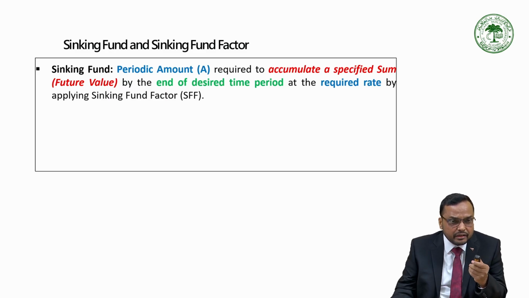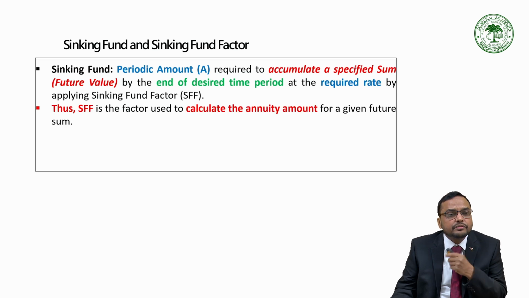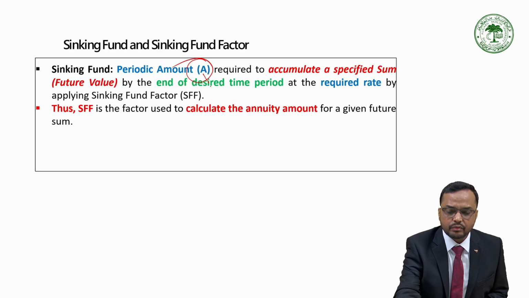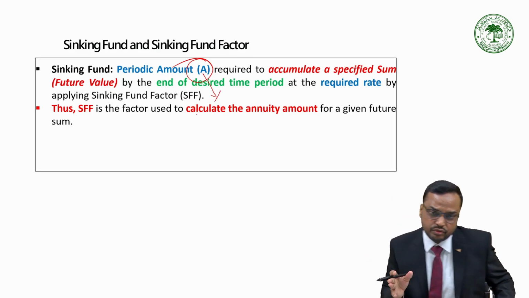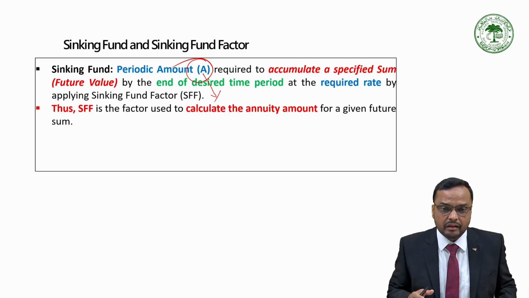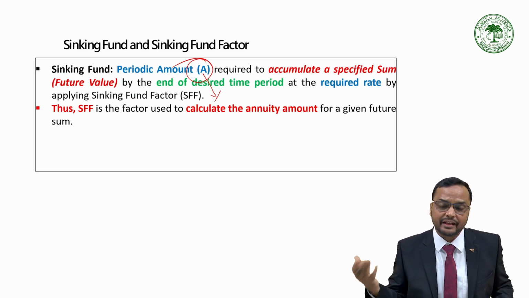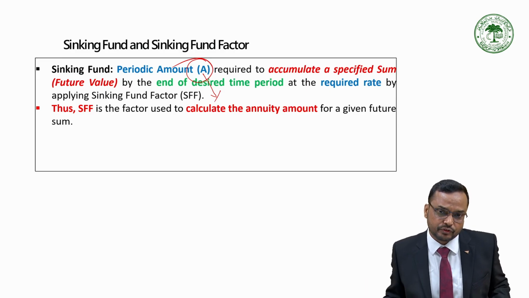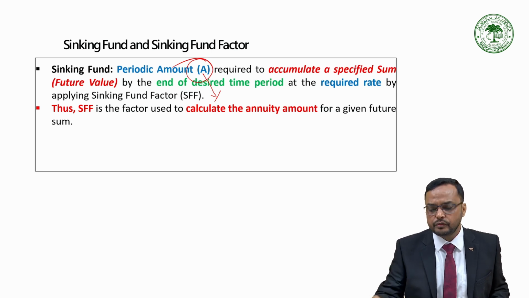So, in order to calculate the periodic amount, that is the A, we can apply the concept of sinking fund. So, what is this sinking fund factor? It is the factor used to calculate the A. So, this A needs to be calculated, to find out what is the amount which I should save from my salary every period and invest at the desired rate so that I get that X amount or the desired amount, we can apply the sinking fund factor. So, sinking fund factor is simply used to calculate the periodic amount A from a future sum.